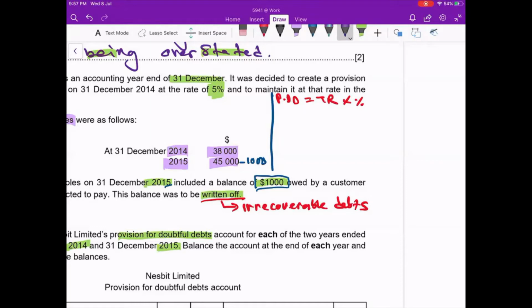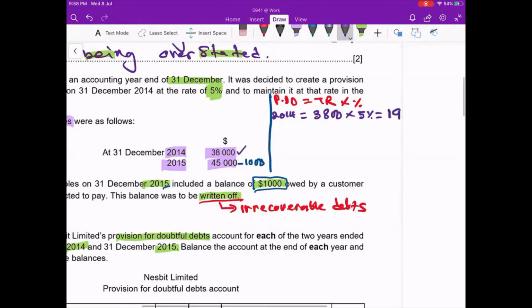Okay, I'll calculate for 2014. For 2014, my trade receivable is 38,000. So I take 38,000 times with 5%, I will get 1,900. And how about the 2015?